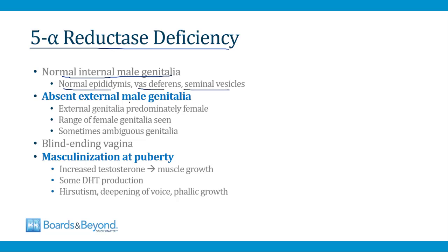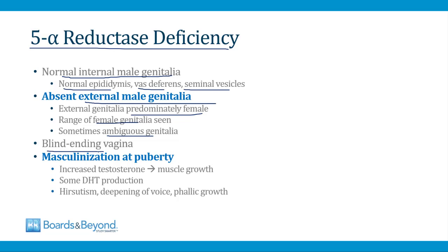Externally, however, you really need DHT for formation of the external male genitalia. So in a 5-alpha reductase deficiency, there's an absence of external male genitalia. Often it appears predominantly female, although there's a range of female genitalia that can be seen. Sometimes it appears to be ambiguous. Sometimes it appears to be entirely female. The vagina is blind ending. That's because there is no cervix and there is no uterus.